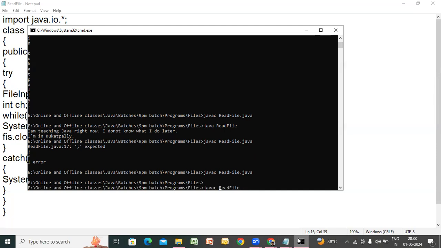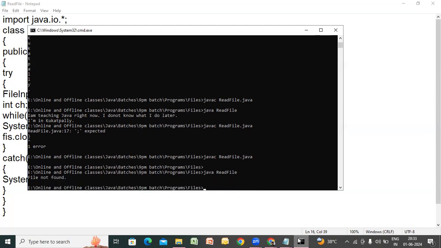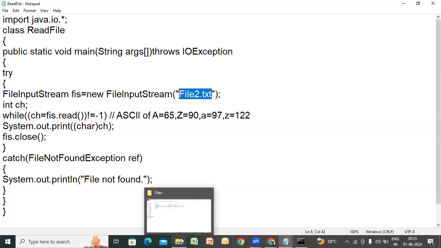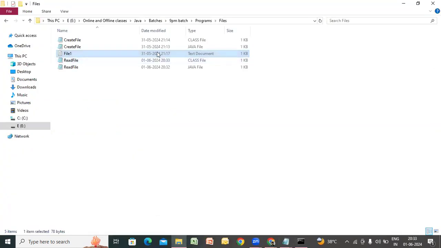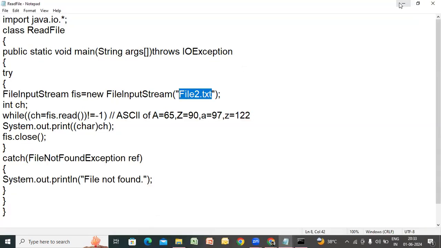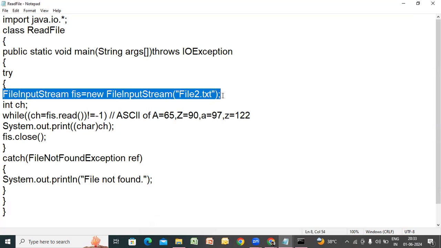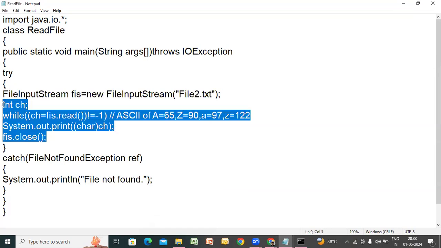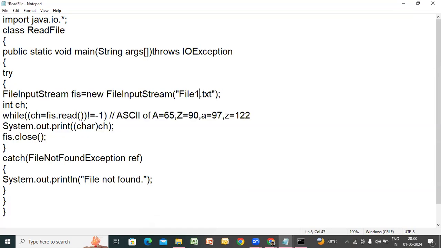You'll get some exception this time. Yes, file not found. Catch block is reached because this file really is not there on my disk. You know, file2 is not there. Only file1 is there. You can see here, only the file1.txt text file is there. But file2 does not exist. That's why, right inside the try block, in the very first statement itself, an exception is encountered. Control will transfer to the catch block. And the output is file not found. This part of the code is never getting executed. So write the correct name of the file.